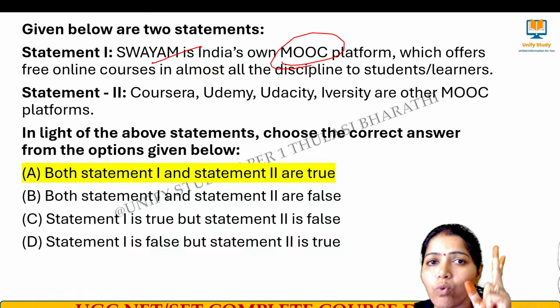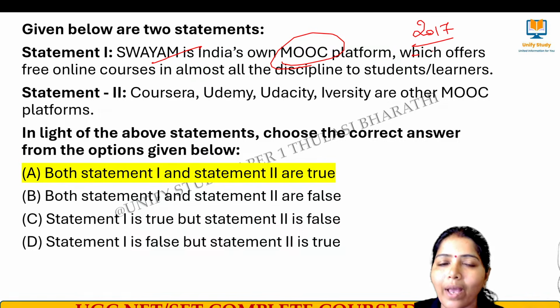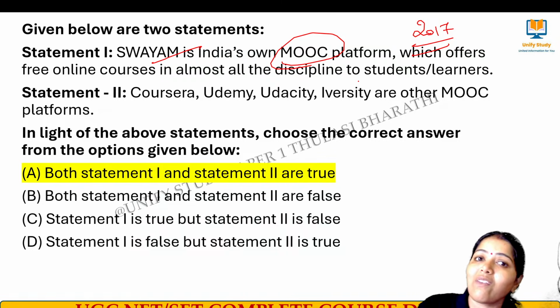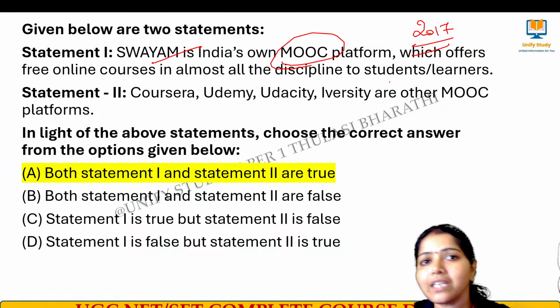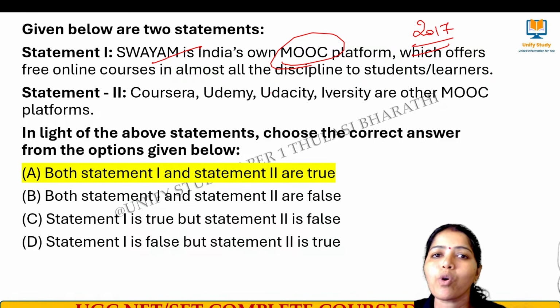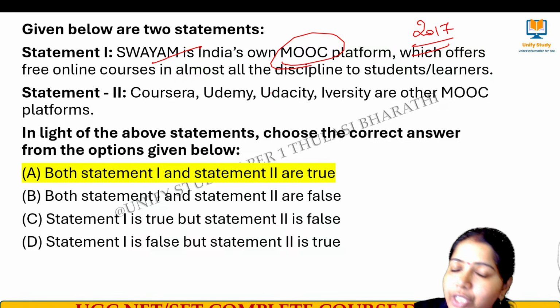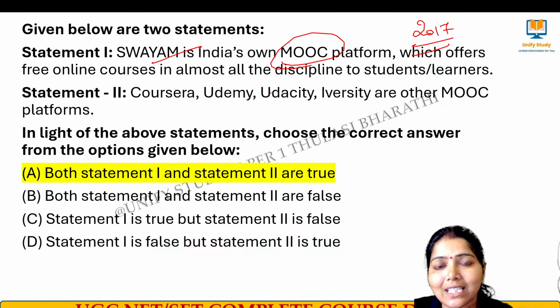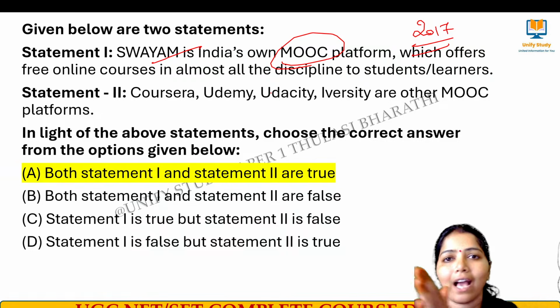MOOC means massive open online courses. In India, SWAYAM was started in 2017. Earlier NPTEL was offering online courses, but after 2017, as an initiative of the Government of India, this MOOC platform was started to offer online courses where learners can get certification after writing the examination, for which they have to pay. Till then it is free for getting the knowledge. If they want certification, they have to pay a fee.